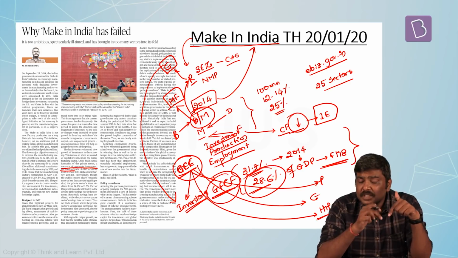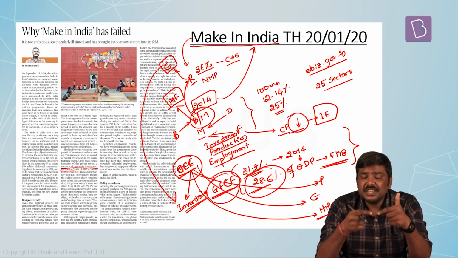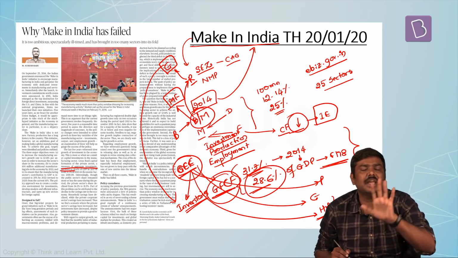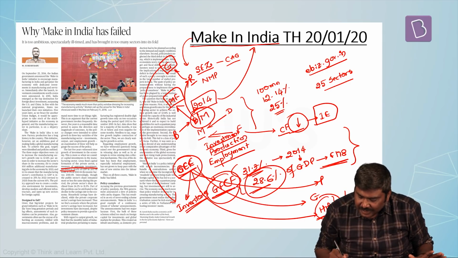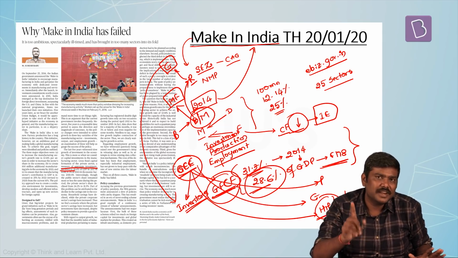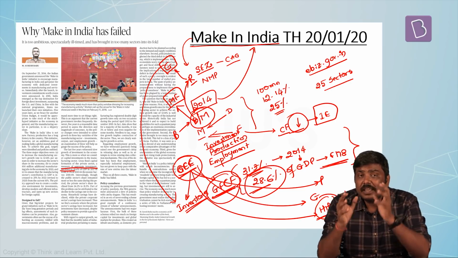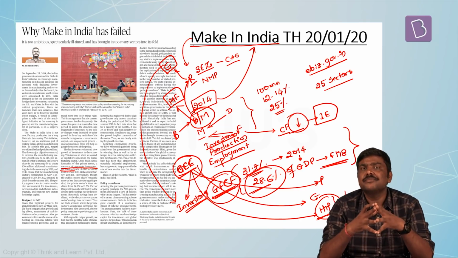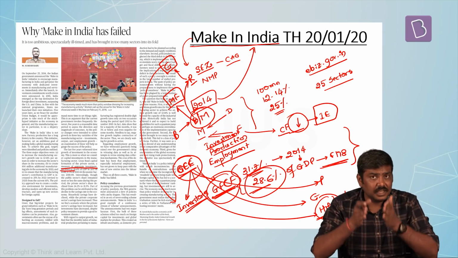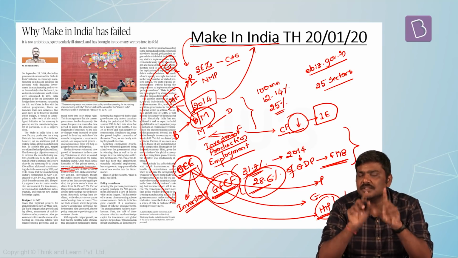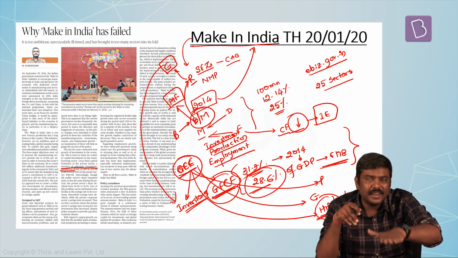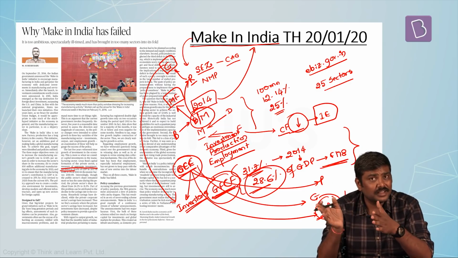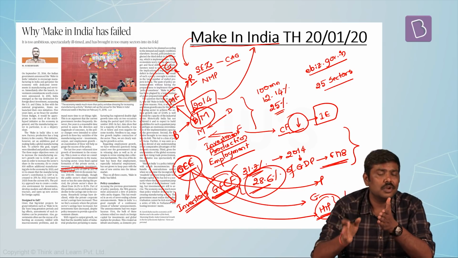Now please understand, as per this article, one of the reasons why GFCF has declined is because the household savings have declined during the same time period. Since the household savings have declined, the gross fixed capital formation also has declined. Now some of you will have this doubt: what is the impact of this decline in GFCF? Please understand, as per various surveys, more than 60% of the total savings in the Indian economy are from the households itself. So when the savings in the households decline, the total savings in the economy will decline. And when total savings in the economy decline, the capital formation in the economy will also decline.